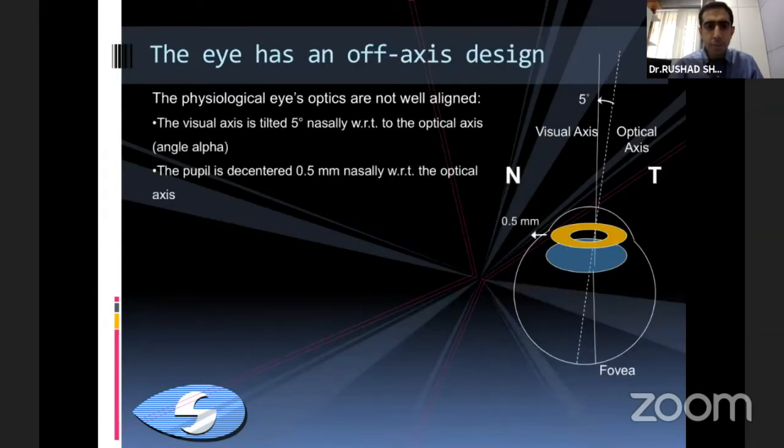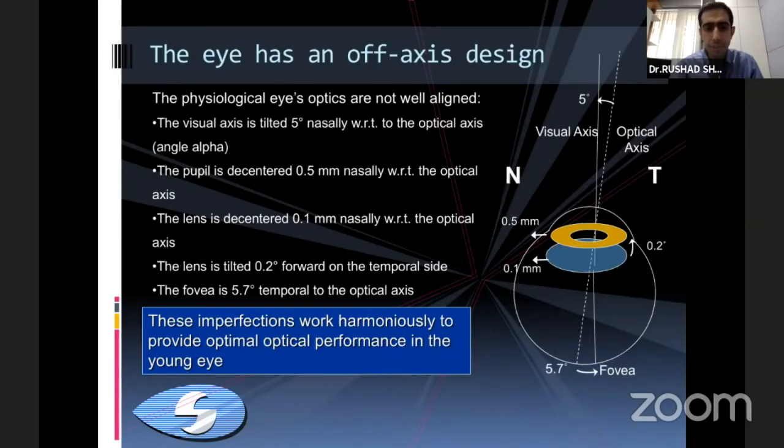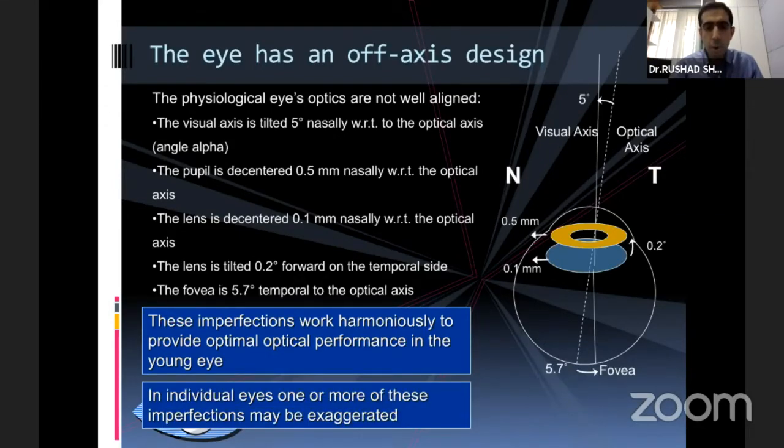Because of this, and because there are certain physiological changes in the eye where the visual axis is tilted nasally compared to the optical axis, the pupil is decentered, the lens is decentered 0.1 mm nasally with respect to the optical axis. Because of all these imperfections, we do not get an optimal optical performance in the eye.